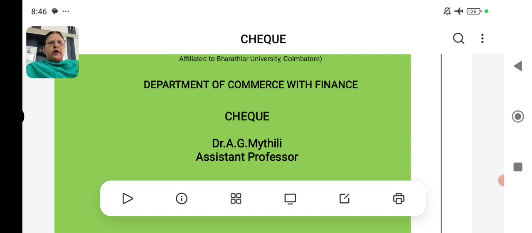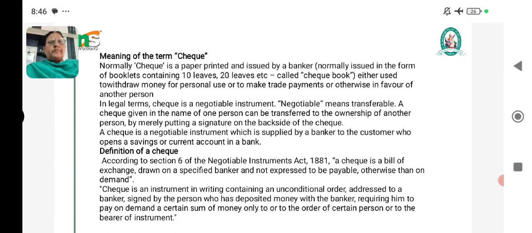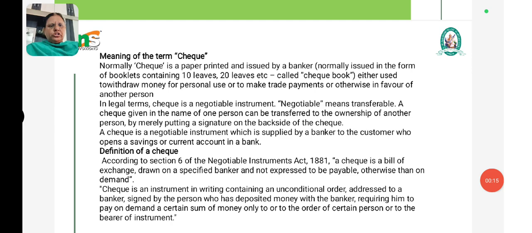In this video, I am going to speak about check. The origin of the word check is not clear. According to Gilbert, it has been derived from the French word chess, meaning chess. Other than this view, the origin of the word check can be traced to the notes issued by the goldsmiths of London in the early period. The modern check is the outcome of an old trial and error form of check.